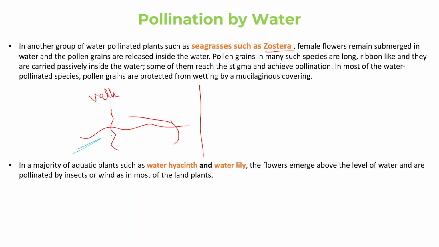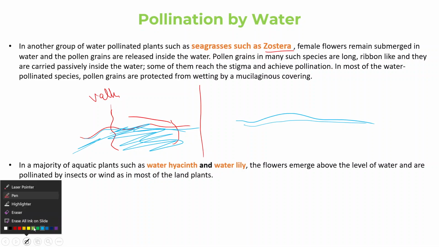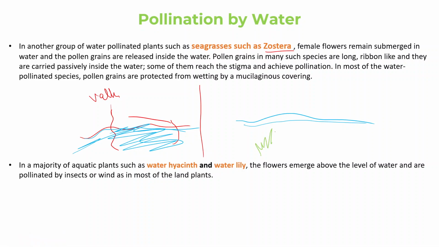For example, this is the level of my water, and here also, this is the level of my water. But in Zostera, if this is my plant, it is submerged inside water, right? The flowers of Vallisneria somehow reach above the surface of water, but in Zostera, the case is not like that.